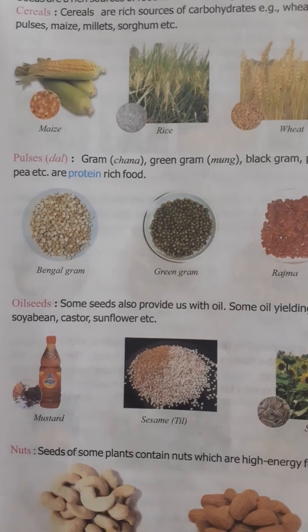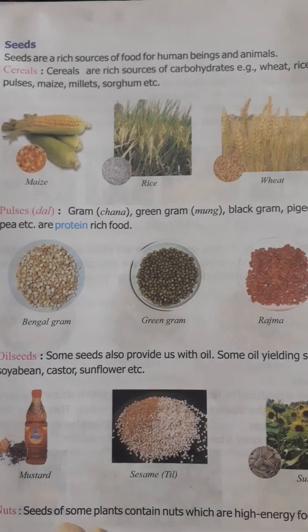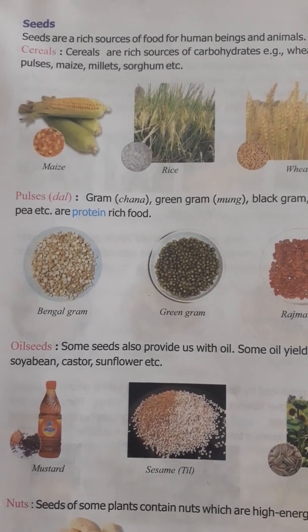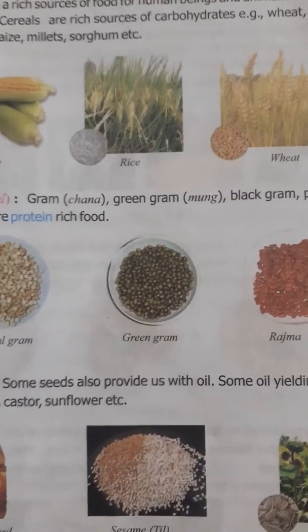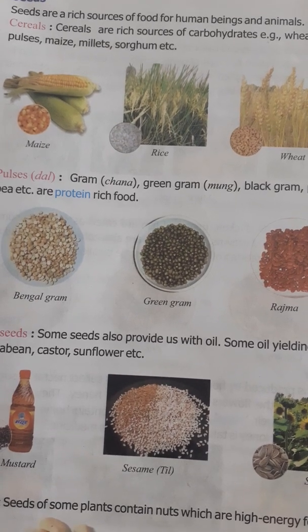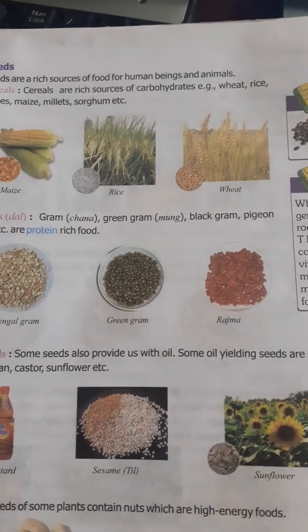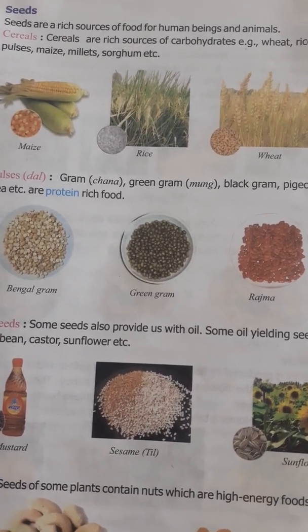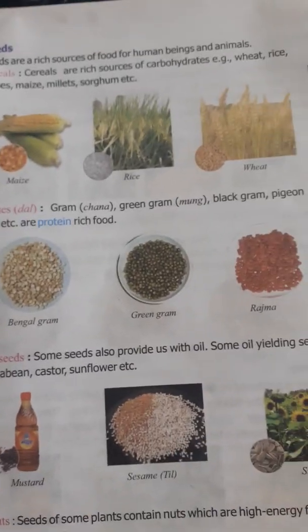Now if we talk about the seed, there are so many plants which store their food in their seeds. Seeds are a rich source of food for human beings and animals, like cereals, maize, rice, wheat. We eat their seeds, we all know that. Cereals are a rich source of carbohydrates, as well as proteins, like wheat, rice, pulses, maize, millets, and so many seeds which we eat. These plants have stored their food in their seeds.